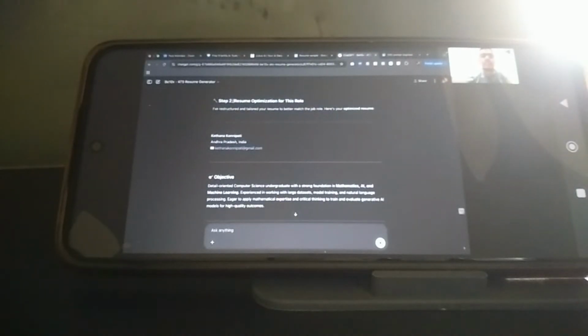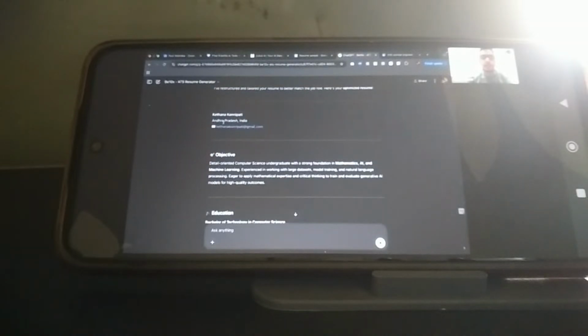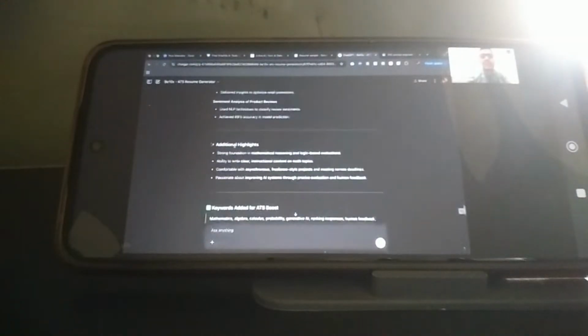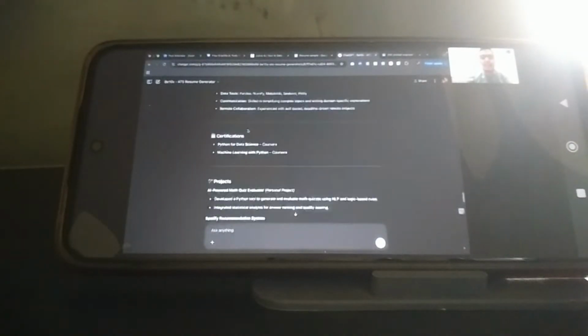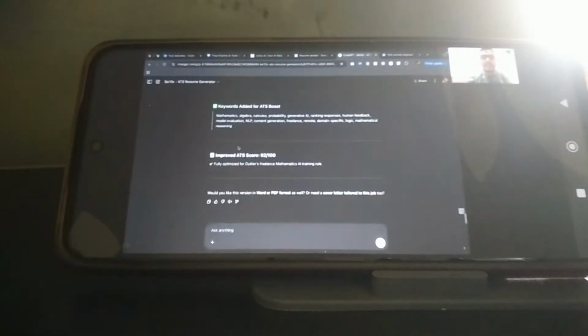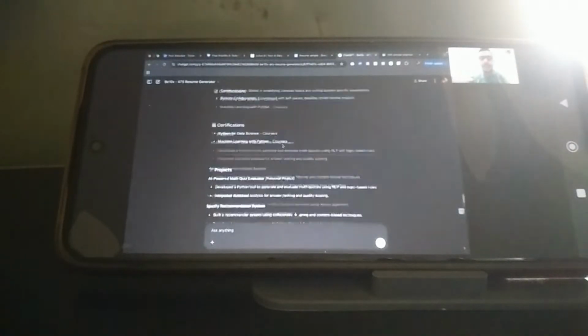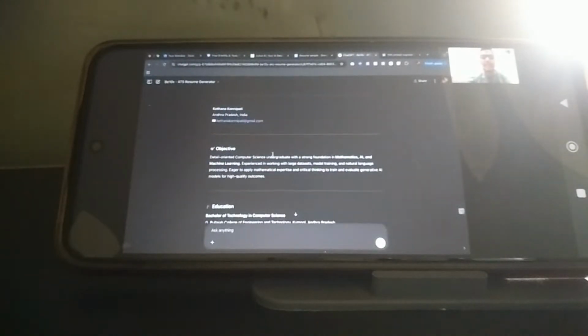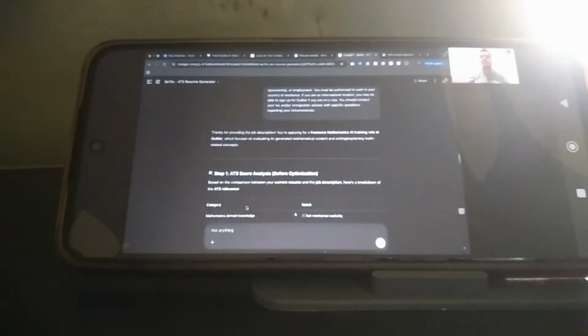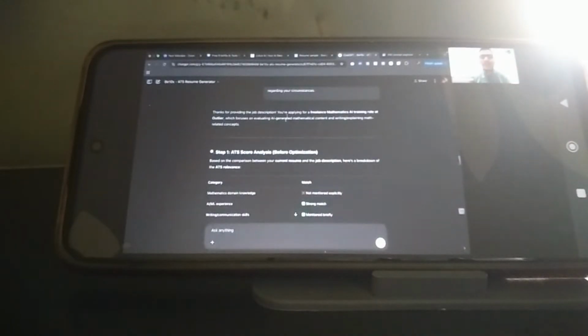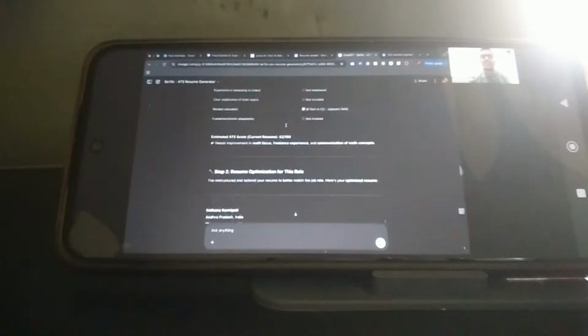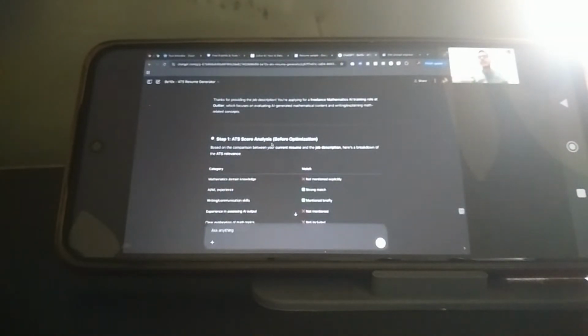Now, it is giving me step 2, resume optimization for this particular role. Guys, it is optimizing my entire resume to make it ATS friendly. It has optimized my entire resume, made it ATS friendly, and improved its ATS score to 92 out of 100. How many of you are mind blown by this and feel much more confident applying for jobs? Even if I'm not qualified for this particular job, if my resume is optimized like this, I will at least be called for the interview, and then if I have the correct skills, I'll get shortlisted for the role as well.